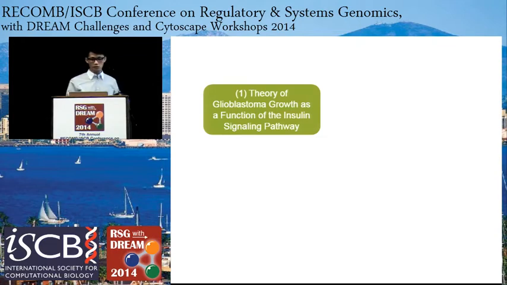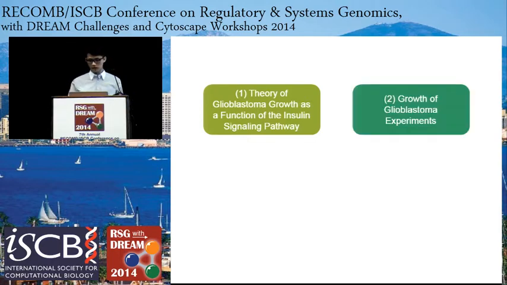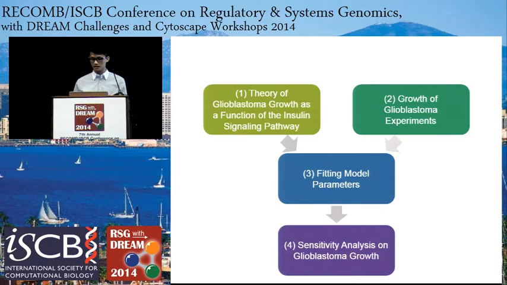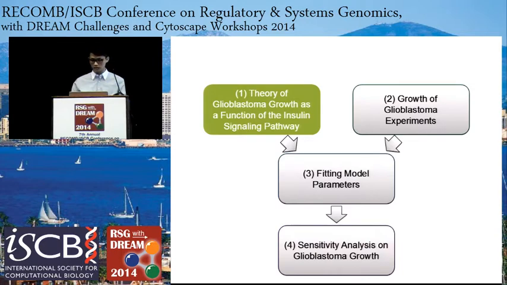To do this, we have a 4-part approach. First, we developed a theory of insulin signaling in glioblastoma. Second, we conducted growth of glioblastoma experiments. Third, we fitted unknown model parameters. And last, we conducted sensitivity analysis on glioblastoma growth. Now, I'll explain the first part.